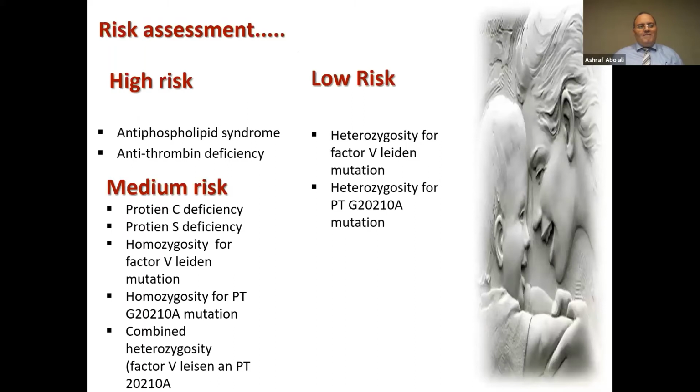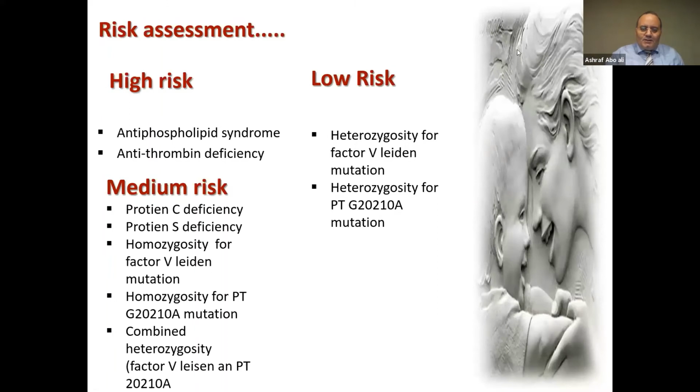So again, we should have a very good risk assessment, and care for those of high risk, the two antis as we mentioned before: the antiphospholipid syndrome and the antithrombin deficiency. Those are high risk patients. It will differ in management. And the medium risk patients are all the other types of thrombophilia, like protein C, protein S, homozygosity of factor V, homozygosity of prothrombin mutation, or combined heterozygosity of factor V and prothrombin mutation.